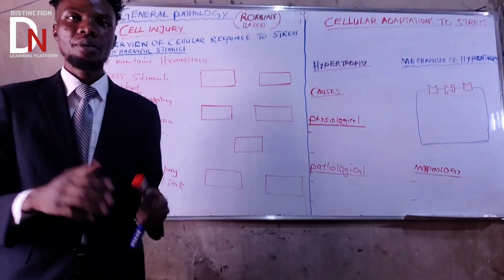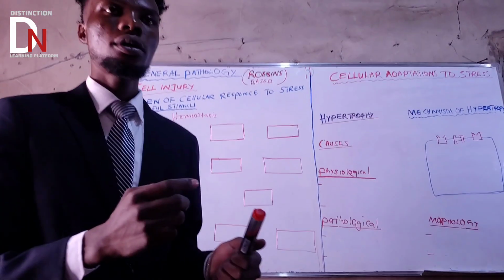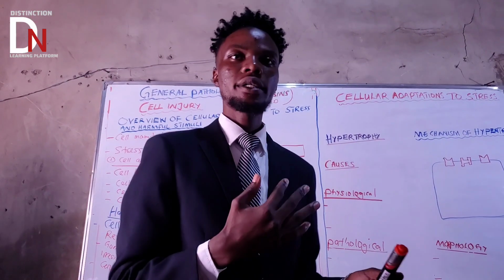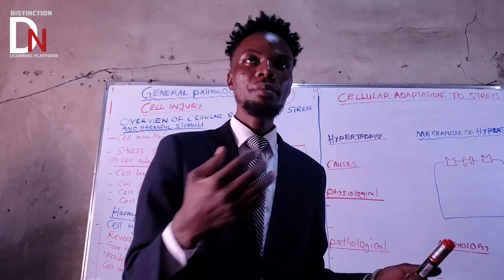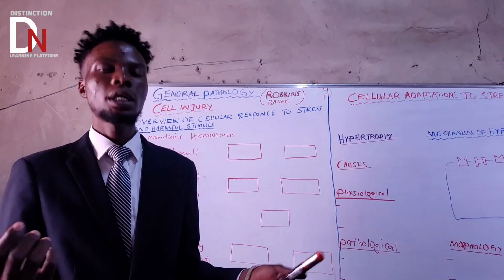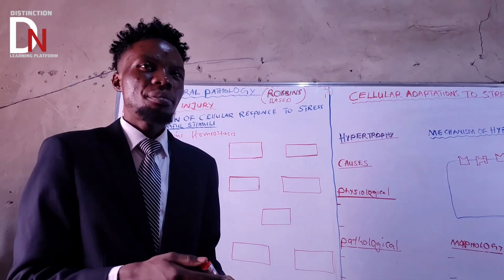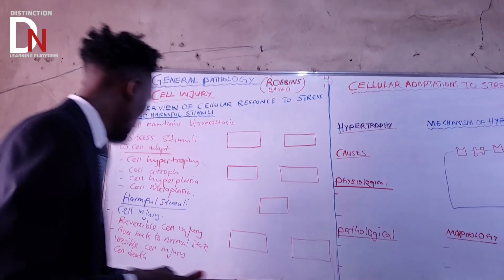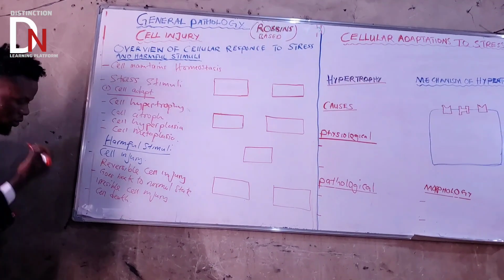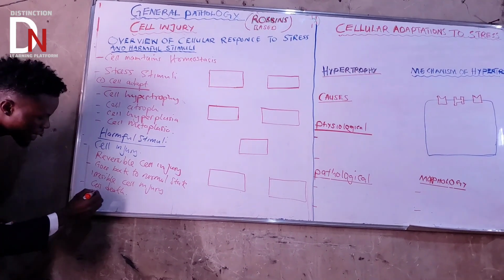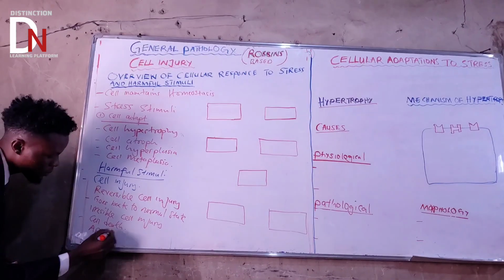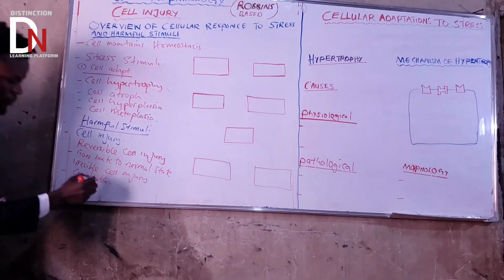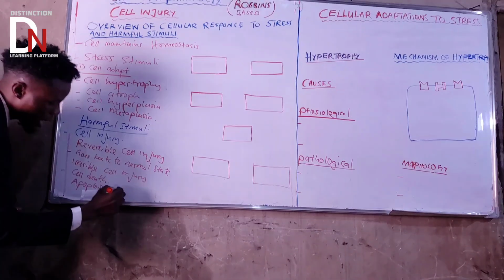And remember that if you talk about the dying of a cell, it also has two ways. It can die normally, which is apoptosis, and it can die abnormally, which is necrosis. So cell death also has two ways. Don't worry, we'll talk about cell death as well.